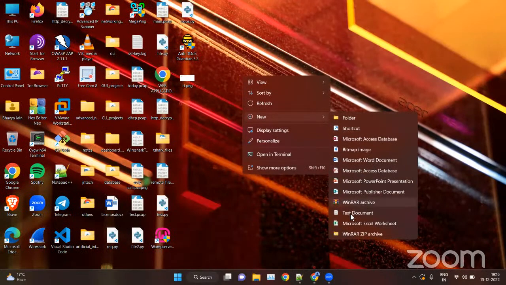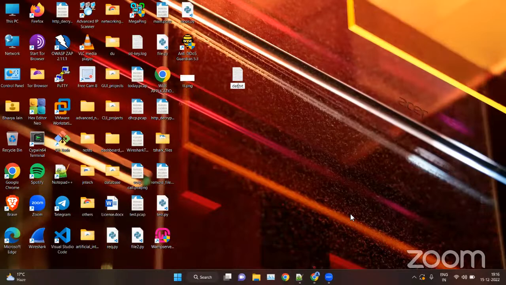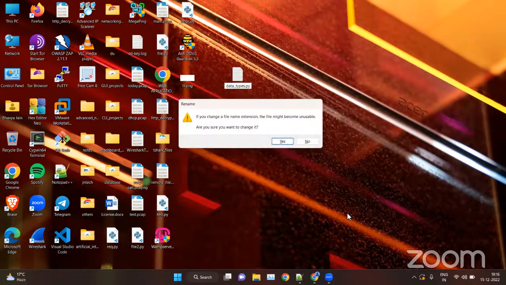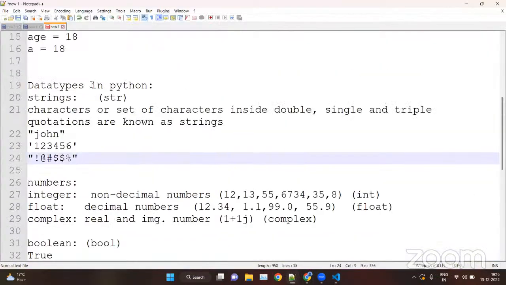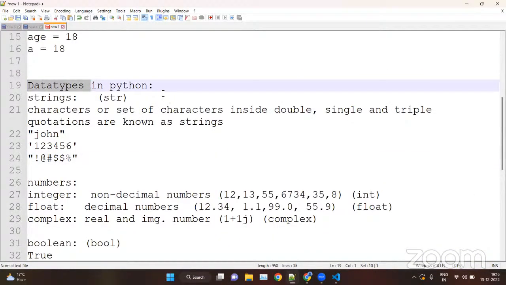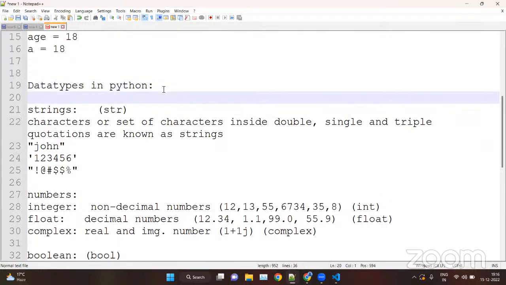So let's make a file here, let's say data_types. Now what are data types? Like the definition of data types. Data types are the values that you are storing inside a variable. That is the only data types. These are the type of values that you are storing inside a particular variable. That is known as the data types.